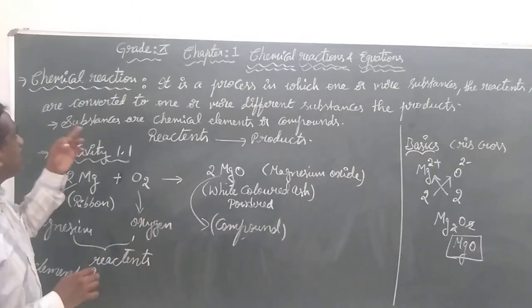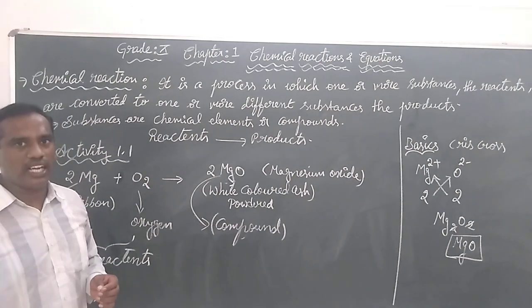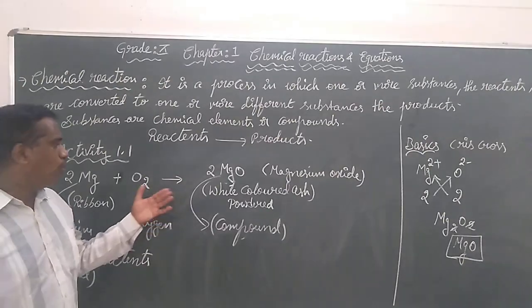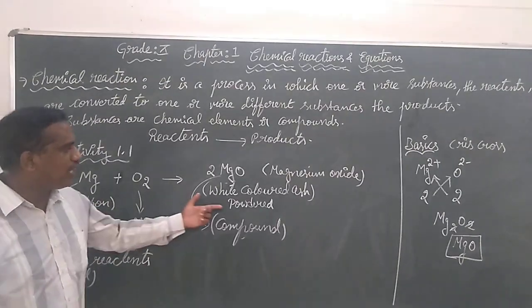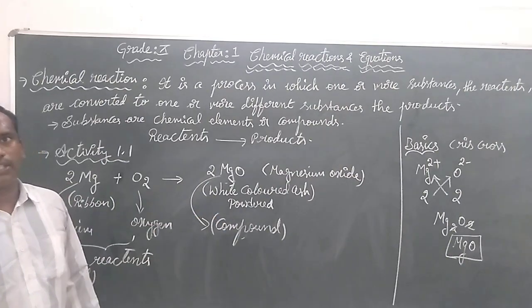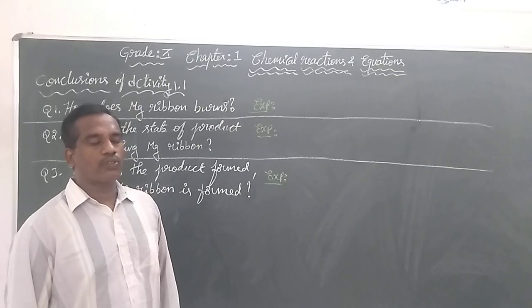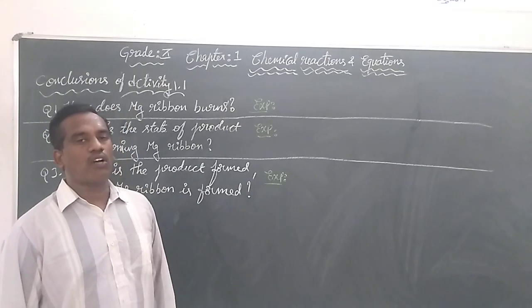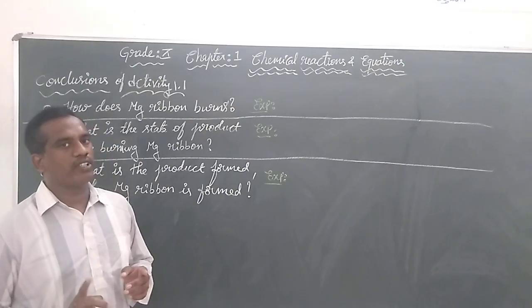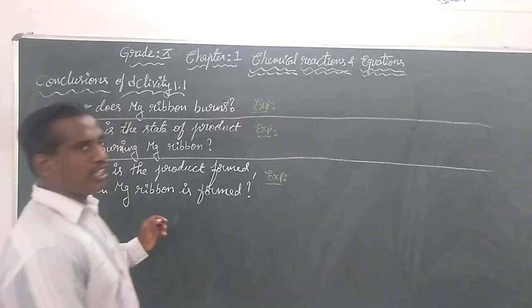This means during the chemical change, we observe a change in color. Here there is also a change in state: it is solid here, and here also it is solid, but in the powdered state. Now let us give the conclusions of activity 1.1 on burning magnesium ribbon.